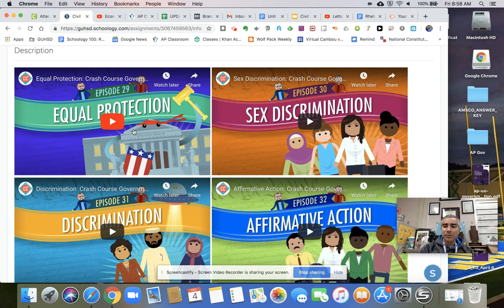You're going to watch one on gender discrimination, discrimination in general, and just a spoiler, there is discrimination in our government. We do discriminate along a variety of factors. And sometimes when we think of discrimination, you're thinking about typically based on race, but there are things where discrimination is something that the government does when it comes to things like driving. You are discriminated against if you are under the age of 16 and you cannot drive. Or when it comes to voting, if you're under the age of 18, you cannot vote. That's discrimination. And so these videos will get into what discrimination is, what it looks like, and how it plays out.